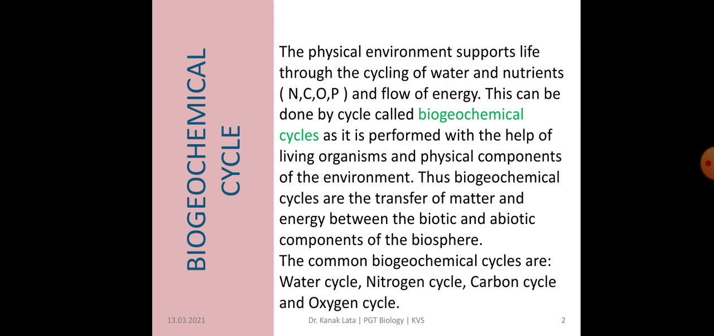First we will discuss what is biogeochemical cycle. We know that the physical environment supports life. Now how does this physical environment support life? This is due to cycling of water and nutrients and flow of energy. The important nutrients are nitrogen, carbon, oxygen and phosphorus. This cycling of water and nutrients as well as flow of energy is done by a cycle, and this cycle is called the biogeochemical cycle.